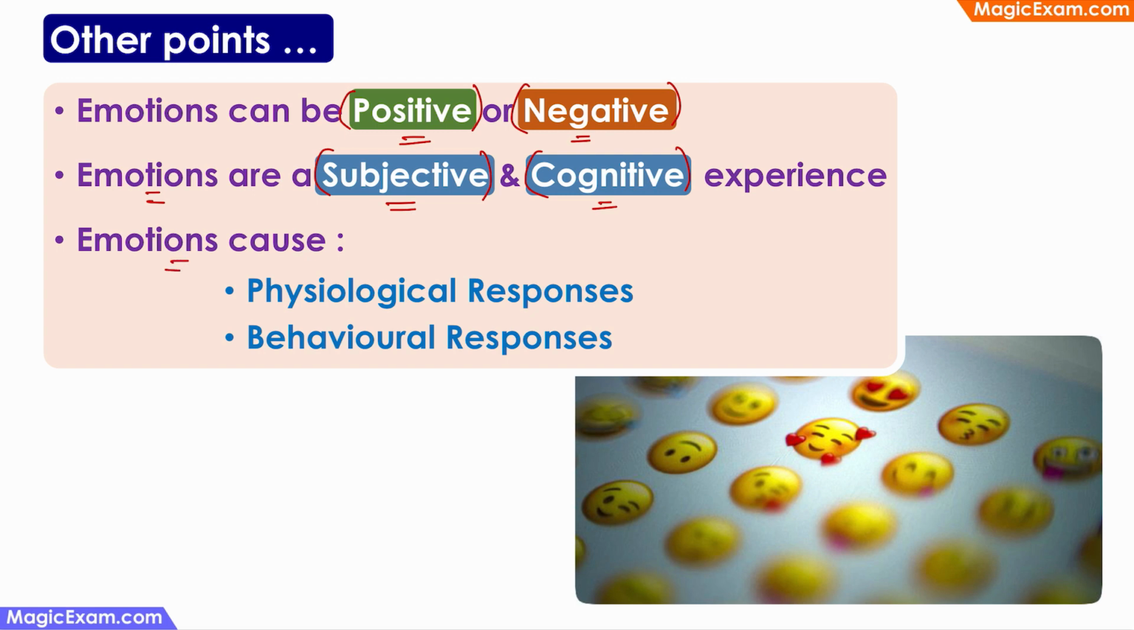And emotions can cause physiological responses and behavioral responses. For example, when I see a dog, I might feel afraid. When I feel afraid, my blood pressure might increase, my heart rate might increase. So that is a physiological response. And I might run away from there. So that is a behavioral response.